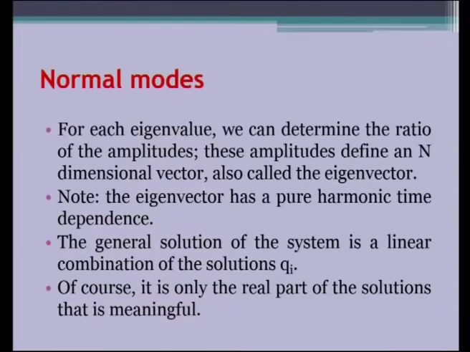For each eigen value we can determine the ratio of amplitudes. These amplitudes define an n dimensional vector, also called eigen vector. There is a note: the eigenvector has a pure harmonic time dependence. The general solution of the system is a linear combination of the solutions with Qi. Of course, it is only the real part of the solution that has to be taken into account, because that only is meaningful. Now, it is time for us to see the significance of studying the n coupled oscillator.